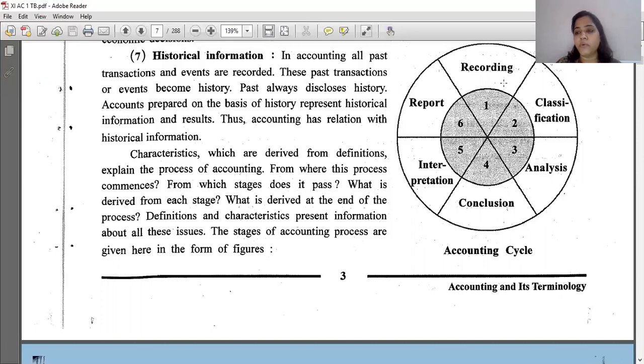Now what is a report? Interpretation, remember I had told you earlier what interpretation is. Interpretation was giving final information in the form of profit or loss. That is the final interpretation, profit or loss, right? And the report is what? Final accounts that are prepared.